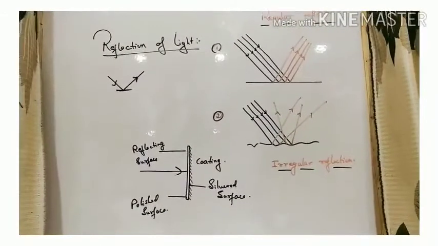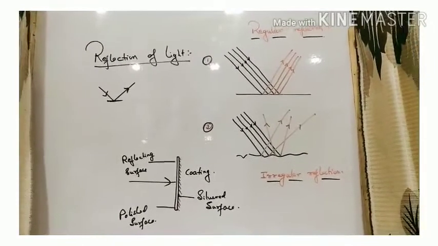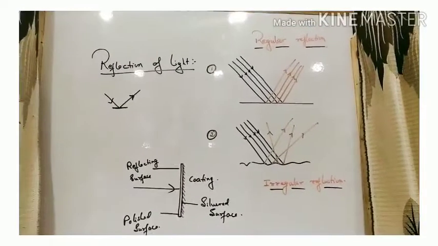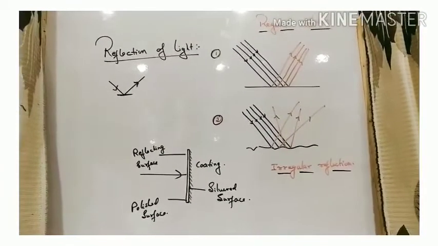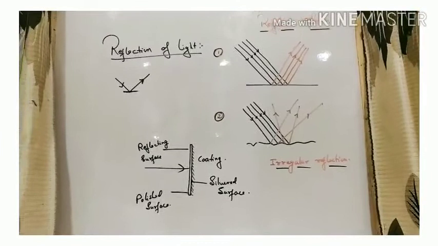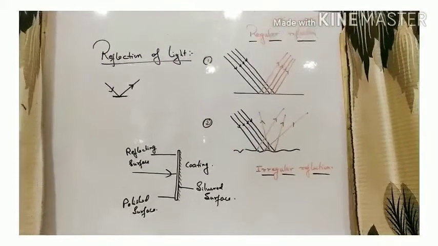The two surfaces of the plane mirror are shown: this is the front surface, the polished surface, and this is the silver coating surface. The light enters from the side of the polished surface and is strongly reflected from the silver surface. So this is about the reflecting surface.